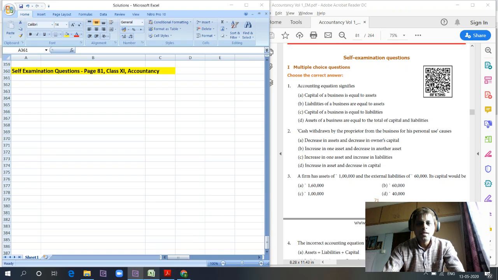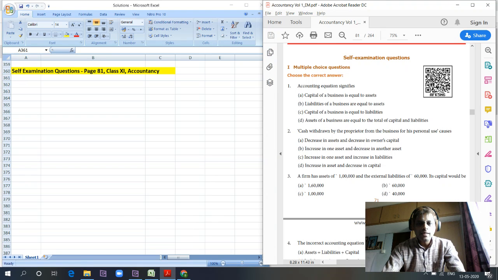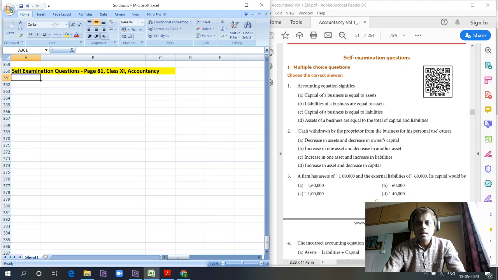As in our last class, let's get into some of the problems and solutions from the books. I'm into self-examination questions, volume 1, page 81. Let's try to solve all these things.